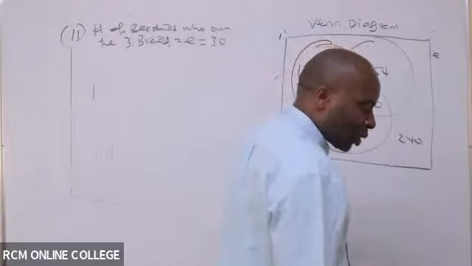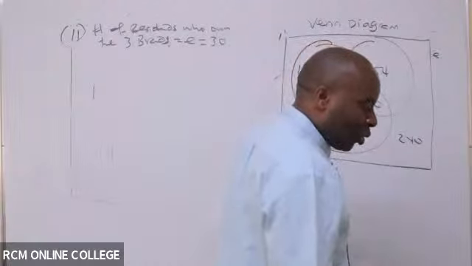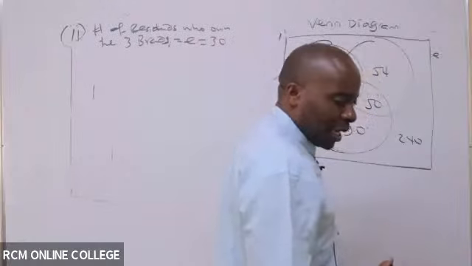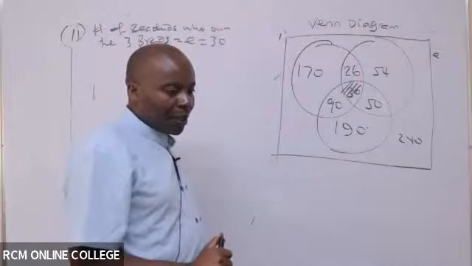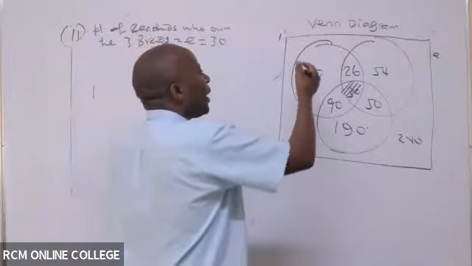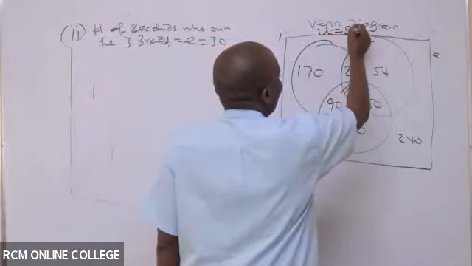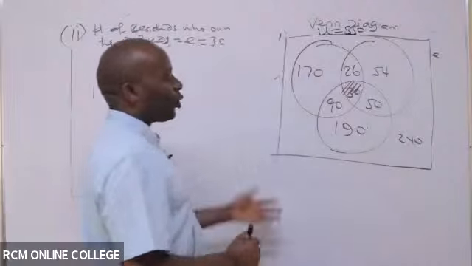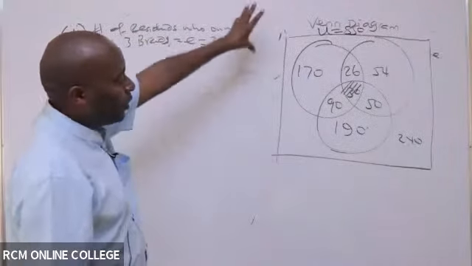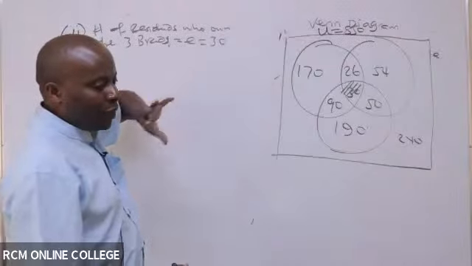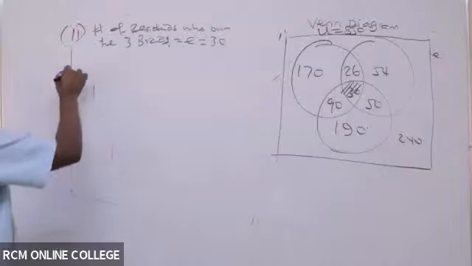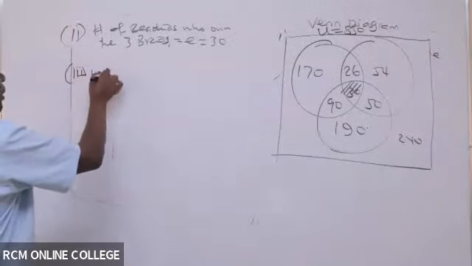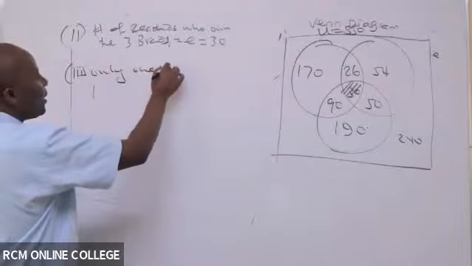And then lastly, they want us to give them the number of residents who own just one of the three brands. You can write anywhere, but for the universe, just give it as a title there. Universe is 850. You don't have to show the total. Now from there, they want number 3, only one brand.